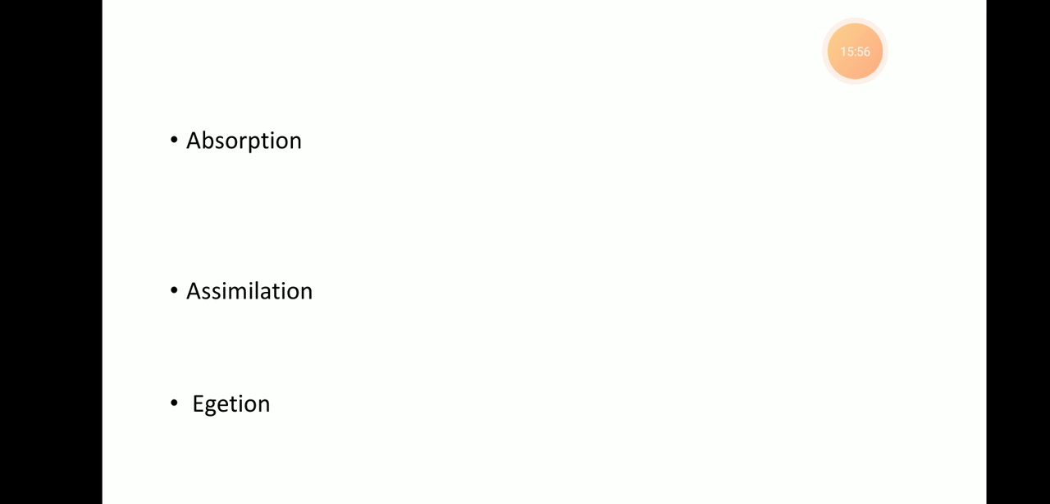And the last point is the egestion. After the process of digestion in the small intestine, its soluble and useful part is absorbed, while the undigested, unwanted residue is sent to the large intestine. Water is reabsorbed in the large intestine, and a semi-solid waste called feces is thrown out of the body through the anus by the process known as defecation.